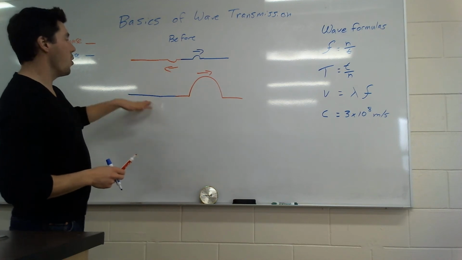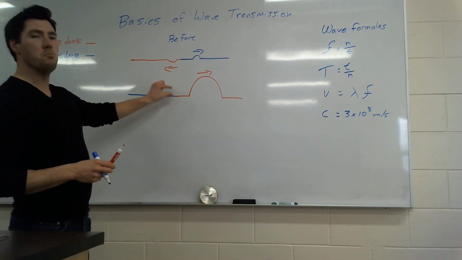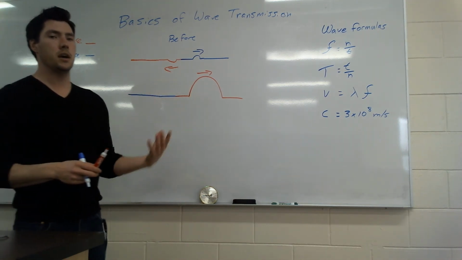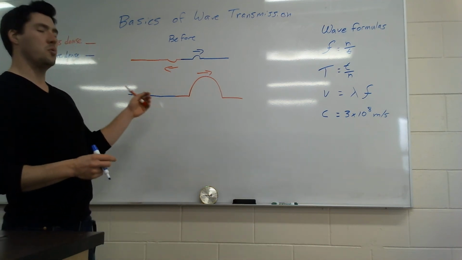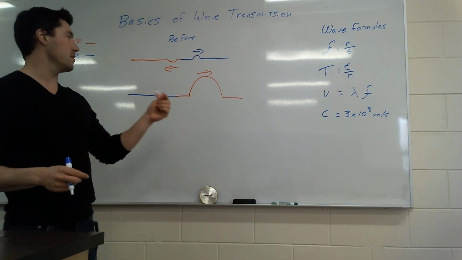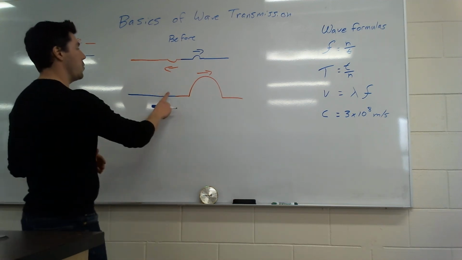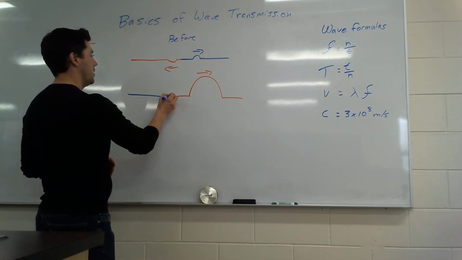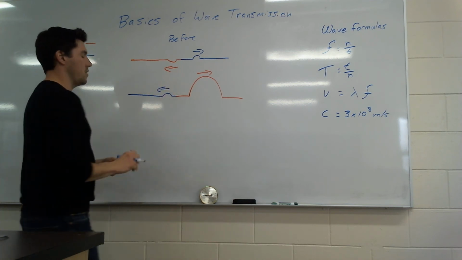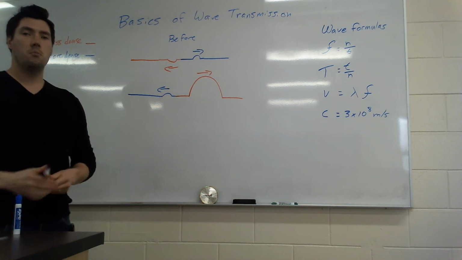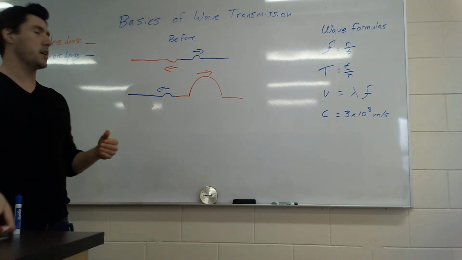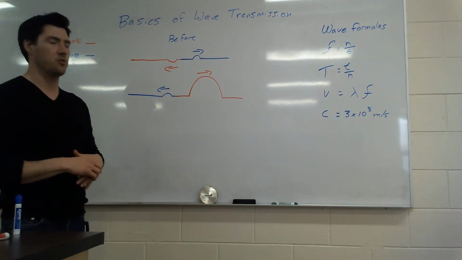Because we went from more dense to less dense, this is usually able to move a little, so it acts as a free end. If you remember from a free end in a reflection, the wave stays in the same phase. It stays on the same side. So the little tiny wave that gets reflected back is going to stay on the same side. It is smaller because most of the energy went through, but there usually is a little tiny bit of energy that comes back after that little medium change.